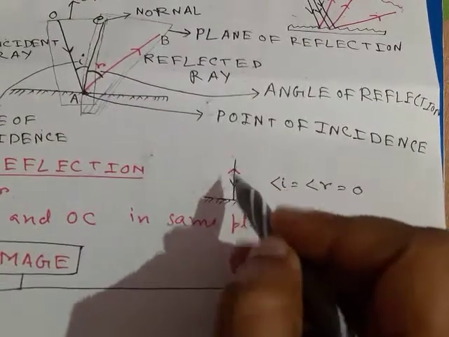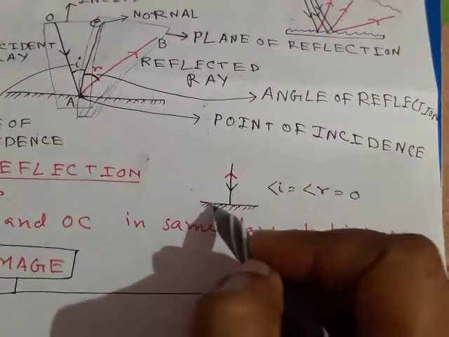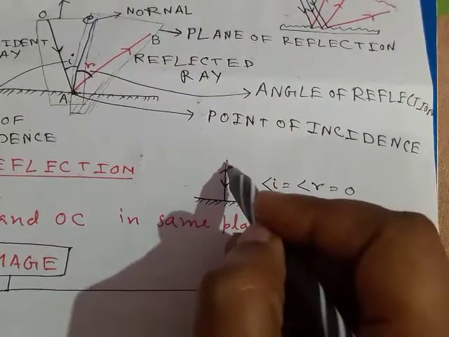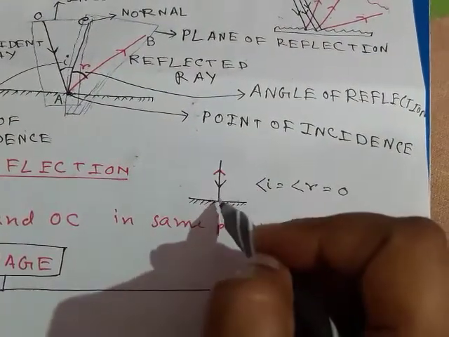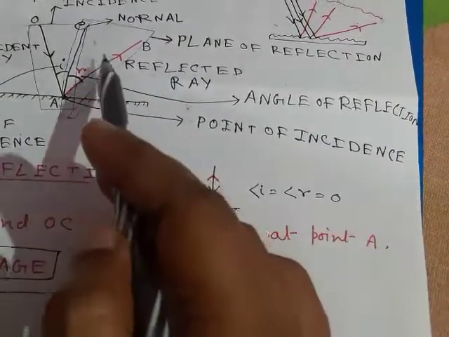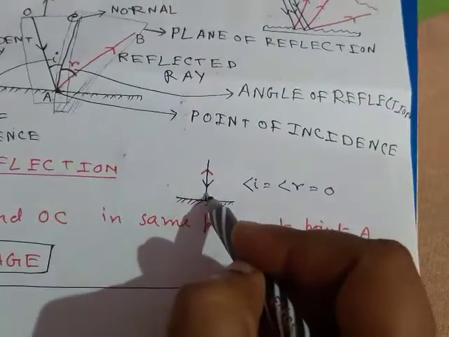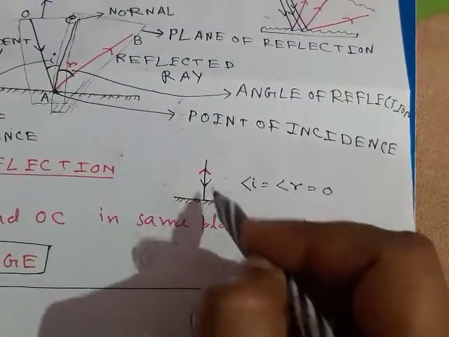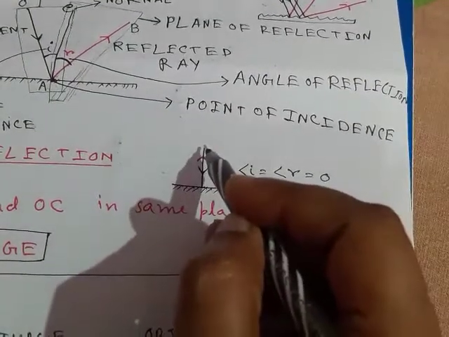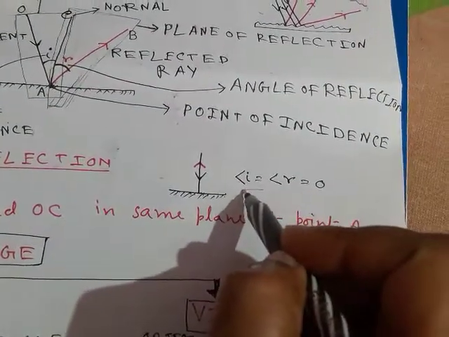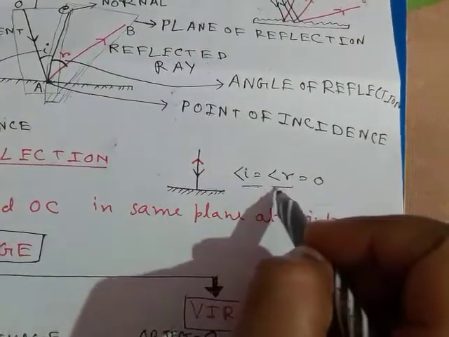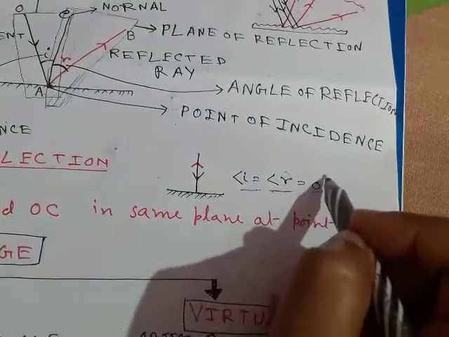If a light ray is striking the surface in a perpendicular position, that is the light ray making an angle of 0 degrees with the normal, so the light ray is coming vertically on the surface, then after hitting the surface, as we know the angle of incidence is equal to the angle of reflection, the angle of reflection will also be 0 degrees.